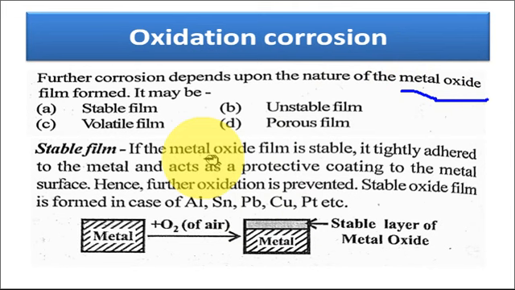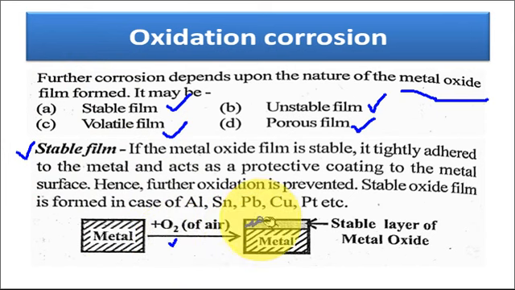This metal oxide layer may be stable, unstable, volatile or porous. So further corrosion depends upon the nature of the oxide layer formed onto the metal surface. Let us discuss one by one. First, in case the metal undergoes corrosion in the presence of oxygen and there is the formation of a stable metal oxide layer. This is the metal oxide formed due to the corrosion, and this oxide layer is stable. So now what would happen?